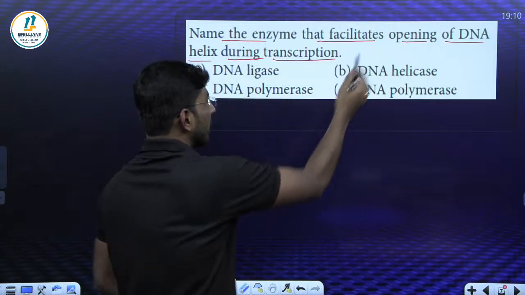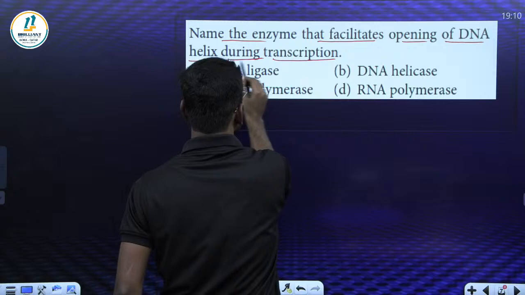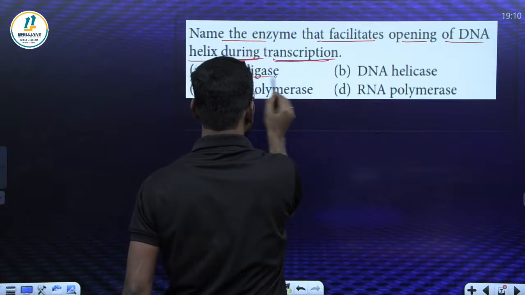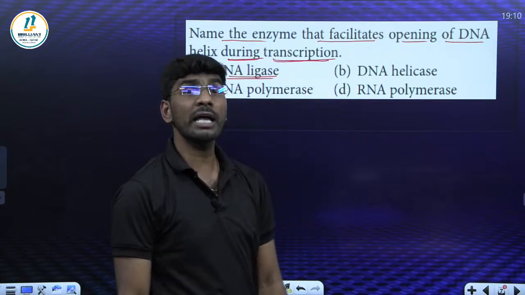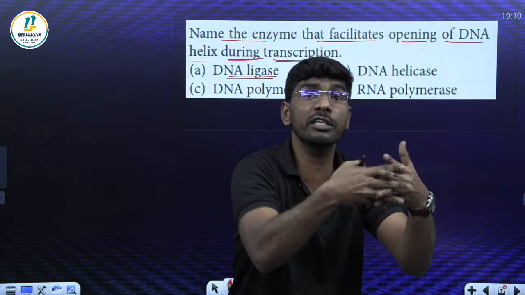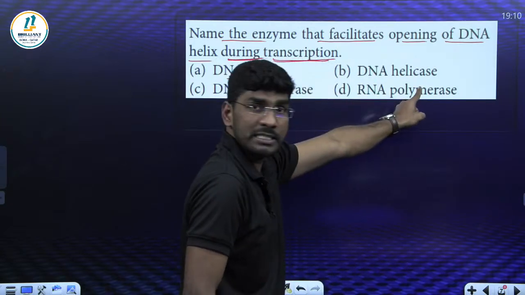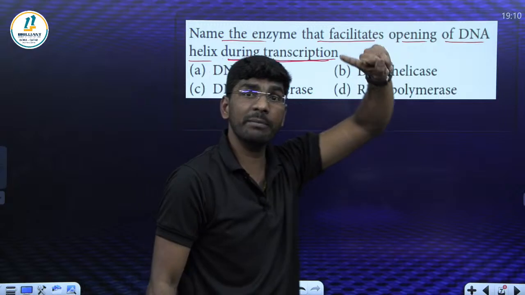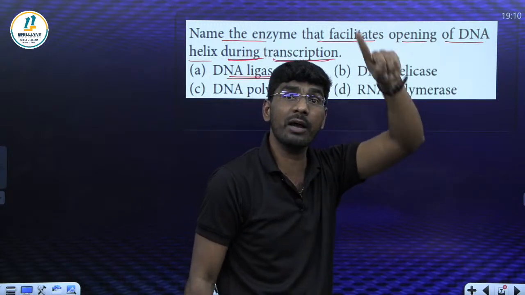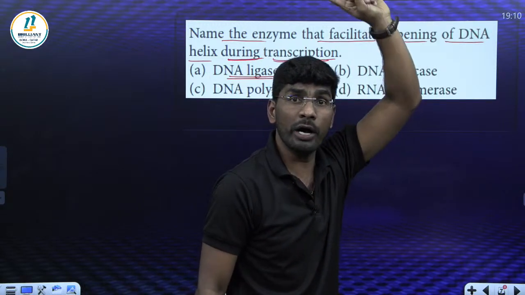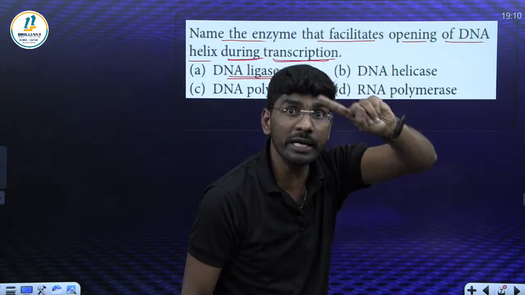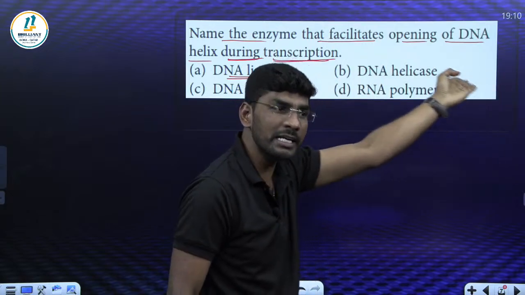Carefully read. The DNA helix during transcription. Ligase enzyme. We know the ligase enzyme function is to join two DNA pieces. Done. Now DNA helicase enzyme. DNA helicase enzyme can unwind the DNA at the ORI site. In what? DNA replication, right? But they are asking about transcription, my dear.